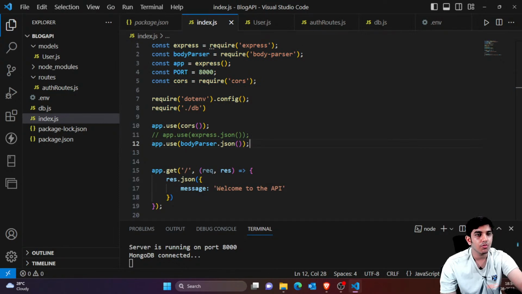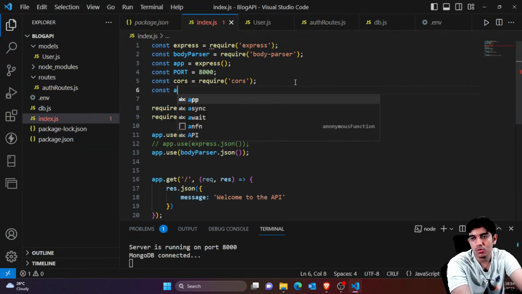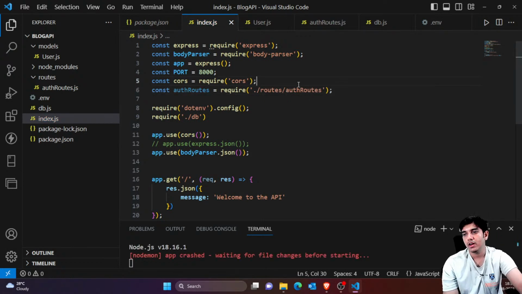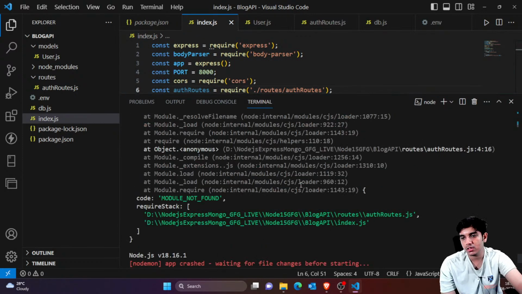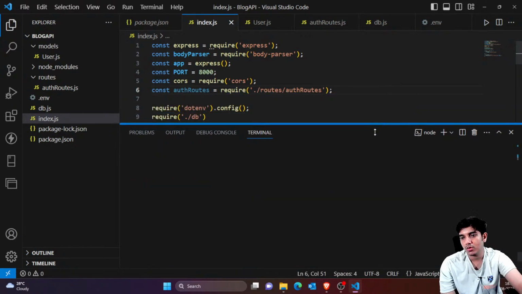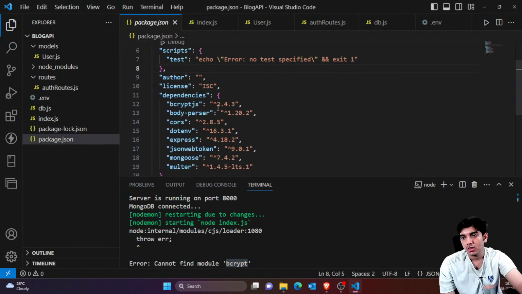So for using the routes, I can again go to index.js, and in index.js you just have to import the user routes or auth routes which you have created. So here you just have to do the import stuff. So auth routes, okay, you have just imported the auth routes file into index.js. I think the naming is fine, but there is some issue here. You can see module not found, bcrypt. Okay, bcrypt is actually not found. I think I might not have installed bcrypt.